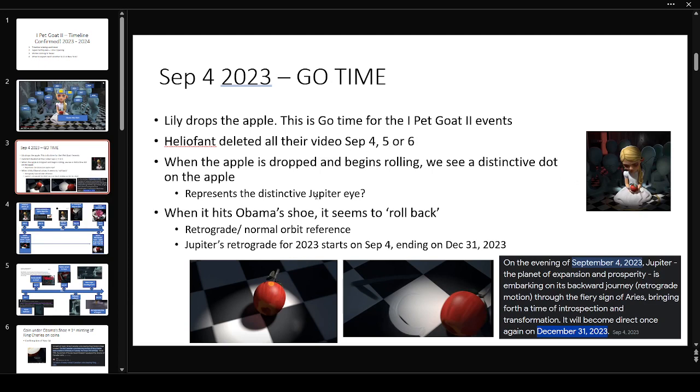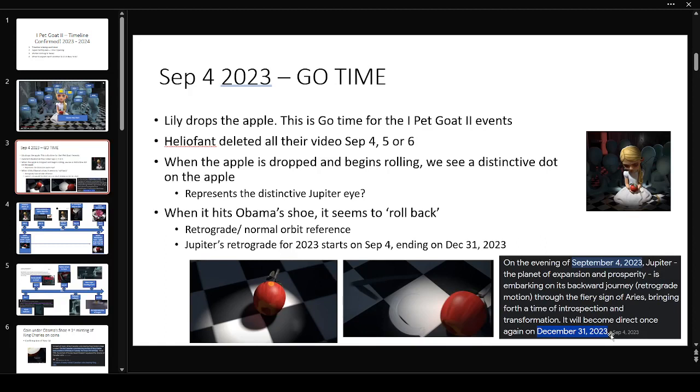When she drops this apple, we see it roll across and we see the distinctive red spot on it. So to me, this has to be Jupiter. And the retrograde motion of Jupiter happens to start exactly on September 4th of 2023 and ends on exactly December 31st of 2023.